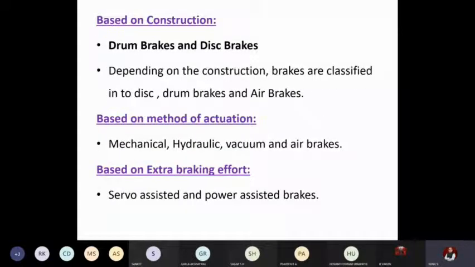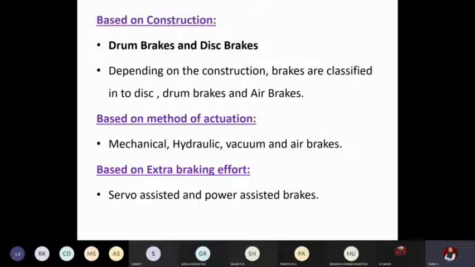Based on the construction, here comes the important point: drum brakes and disc brakes. Drum is a relatively older mechanism; disc is comparatively modern. Depending on the construction, brakes are classified into disc, drum, or air brakes. In heavy trucks, a pneumatic system is used, whereas the cars we drive have hydraulic brakes. They work on brake oil, but pneumatic works on compressed air. Large vehicles usually use air brakes, whereas smaller vehicles like cars use hydraulic brakes. We will study drum and disc brakes in detail in the upcoming slides.